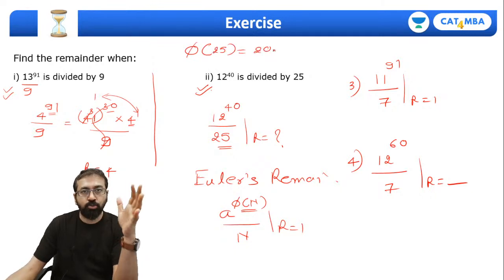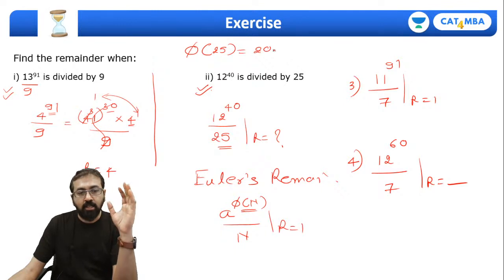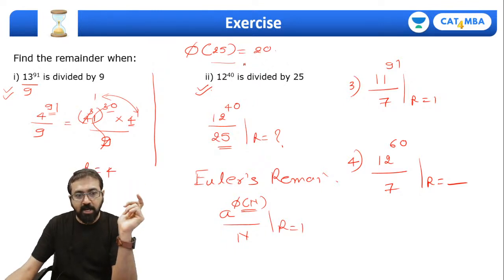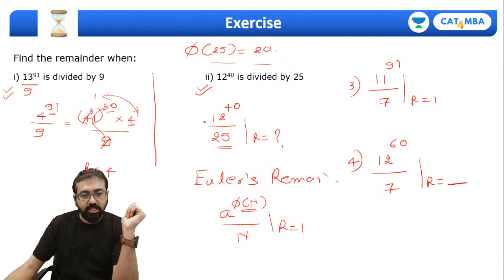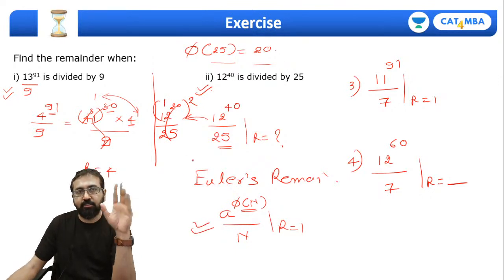I have just shown this. In case you have just joined, guys, you can just revisit the video after the session so that you will understand this part in case you are not clear. So this question can be written as 12 raised to 20 whole raised to 2 divided by 25, and this part satisfies the Euler's remainder theorem, so it's going to be 1. So final remainder will be 1 for this one.